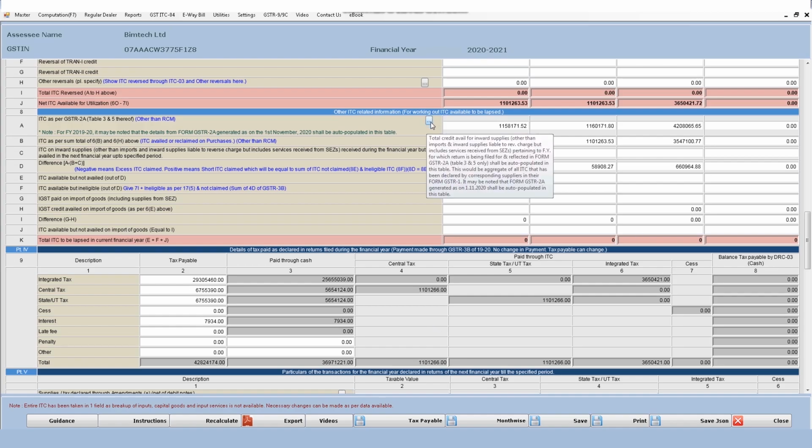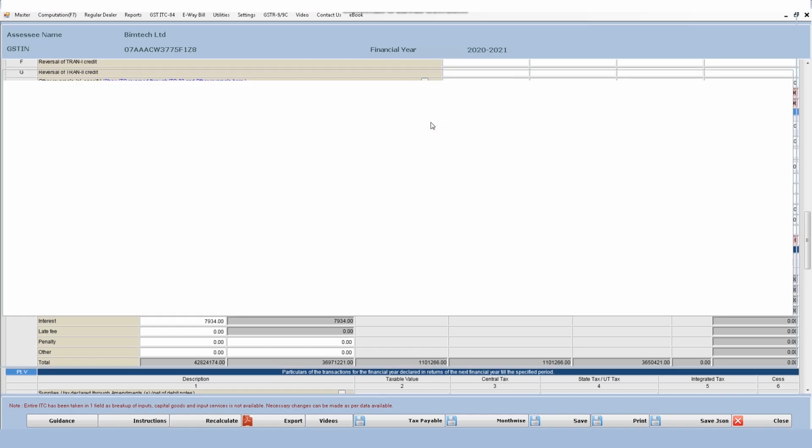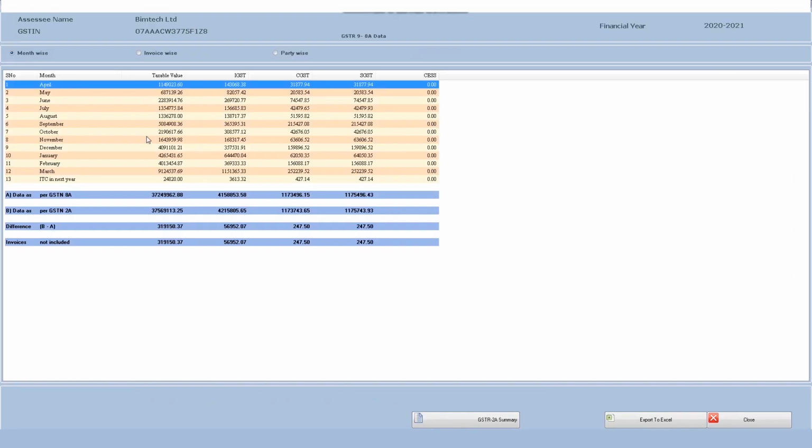You can click on this particular button, and you can see here that the month wise data is coming, and similarly invoice wise data and party wise data is coming. Below that you can see data as per GST and 8A. So what we have done over here is we have taken that particular Excel of 8A and calculated the data on the basis of that.